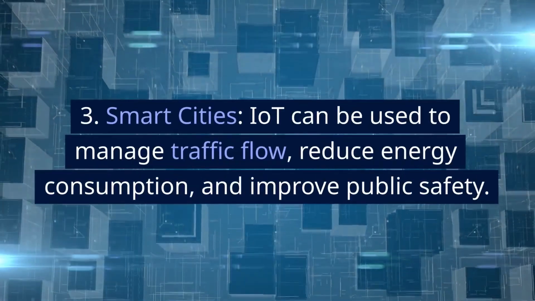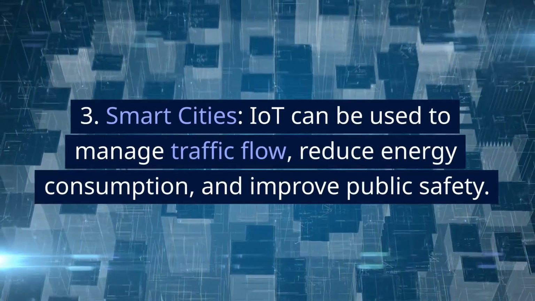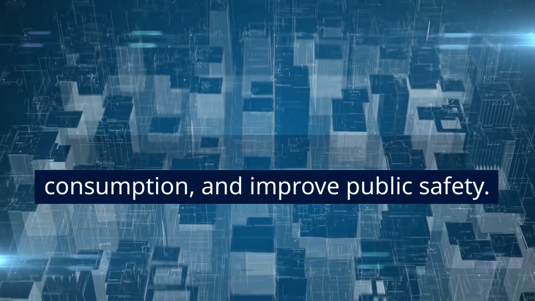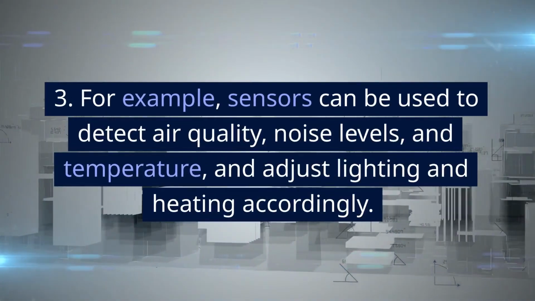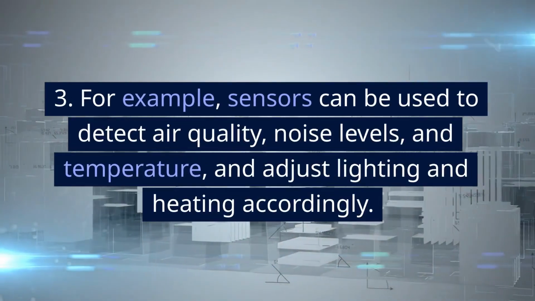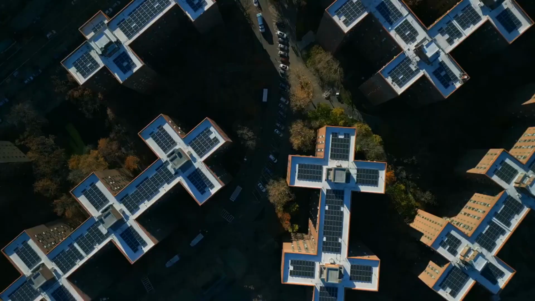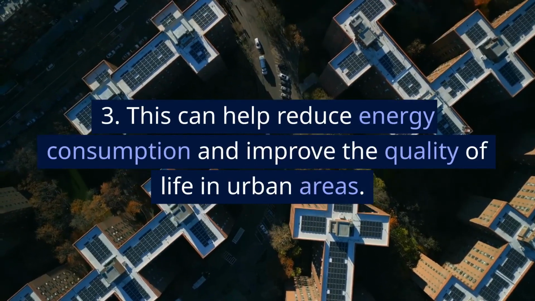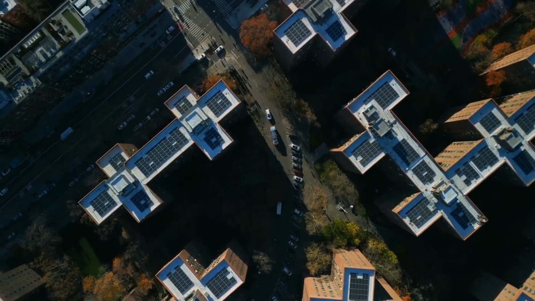3. Smart cities. IoT can be used to manage traffic flow, reduce energy consumption, and improve public safety. For example, sensors can be used to detect air quality, noise levels, and temperature, and adjust lighting and heating accordingly. This can help reduce energy consumption and improve the quality of life in urban areas.